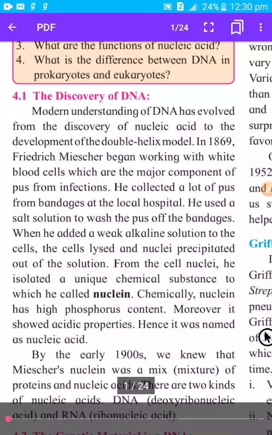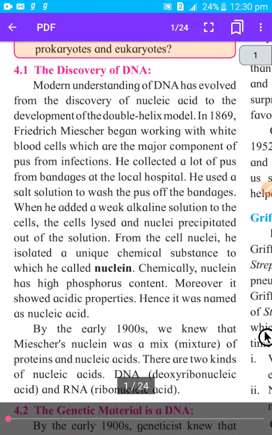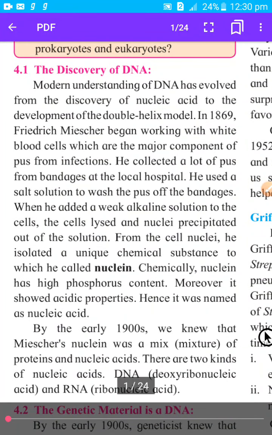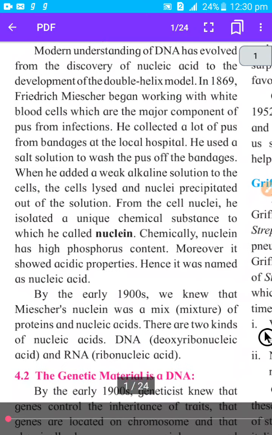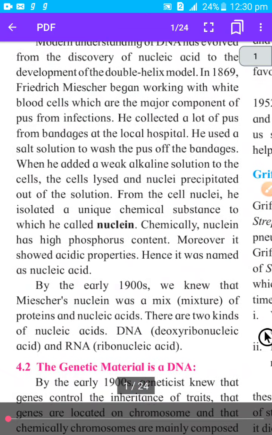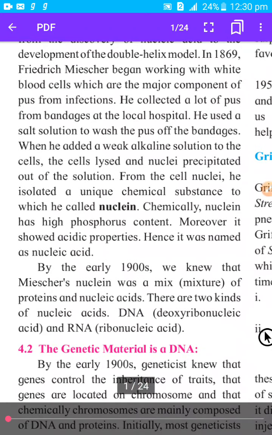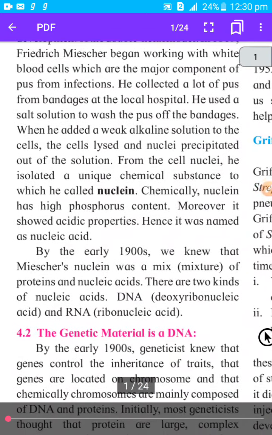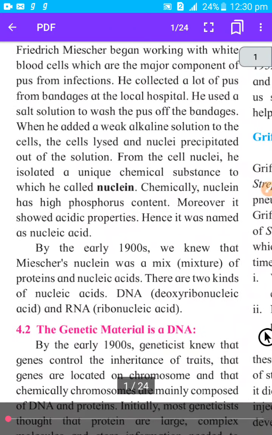There was a scientist, Friedrich Miescher, and from pus cells, he collected pus from bandages, cleaned that pus, separated the cells, and then from the cells he separated the nuclei. Nuclei means many nuclei, nucleus is single.